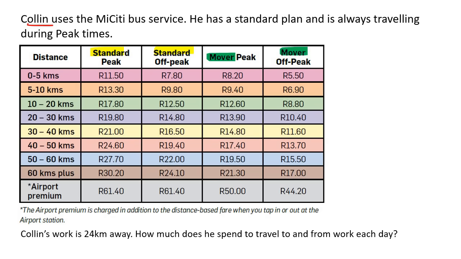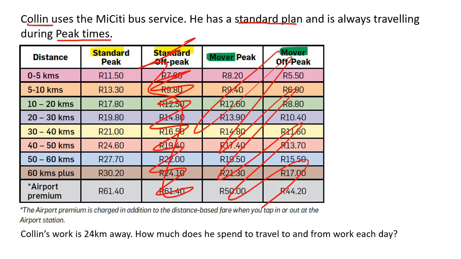Okay, so Colin uses the MyCity bus service. He has a standard plan, okay, so we're not going to use any of the mover numbers. And he always travels during peak times. Okay, so we're not going to use this one. He only travels peak plan, and he's a standard member. So it says Colin's work is 24 kilometers away. How much does he spend to travel to and from work each day? So remember, Colin has to go 24 kilometers to work. So 24 kilometers will be over here.